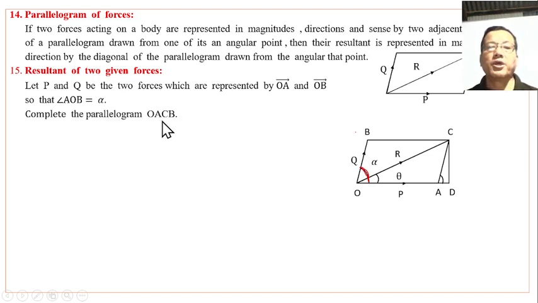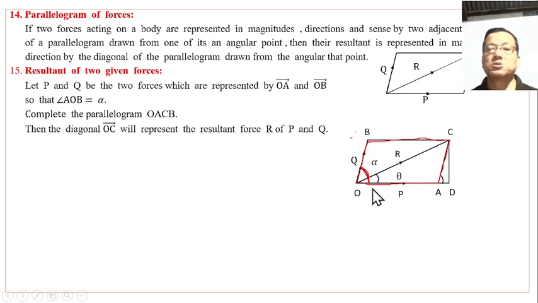Complete the parallelogram OACB. OACB haiba parallelogram asi ukuna mapung phan si karamba parallelogram OACB. O, A, C, B. Then the diagonal OC will represent the resultant force R of P and Q. R is the resultant force of P and Q in magnitude and direction.